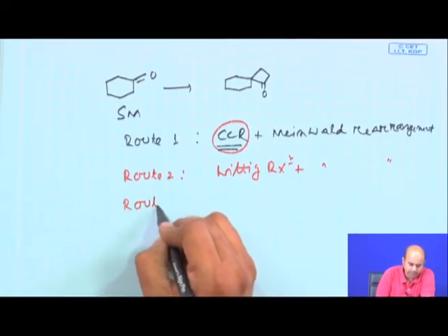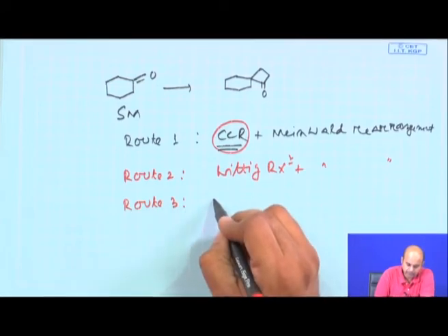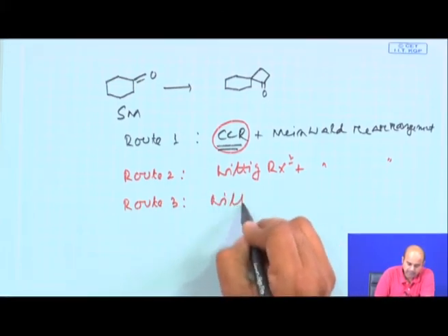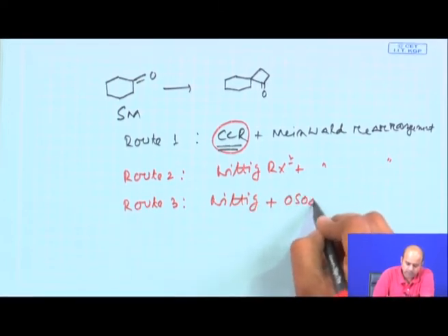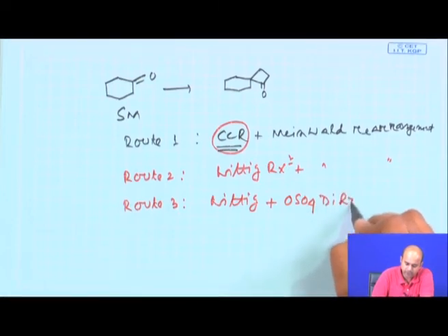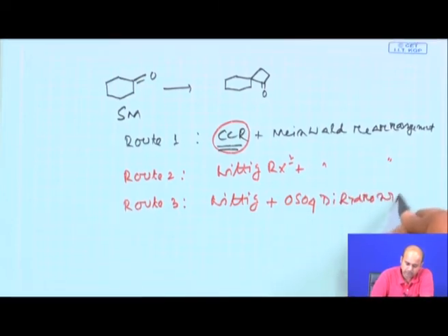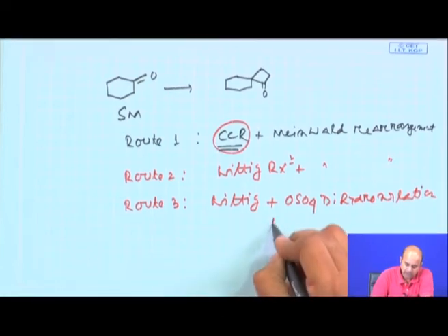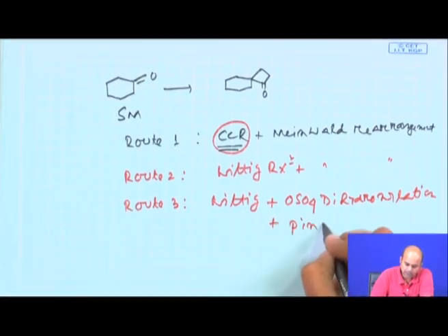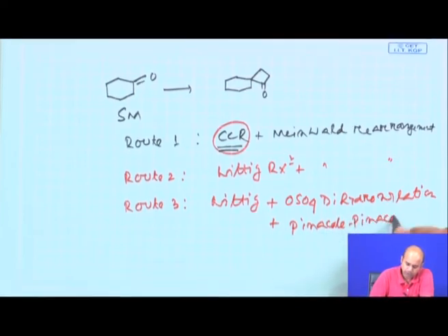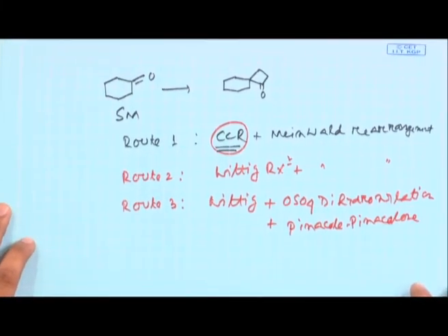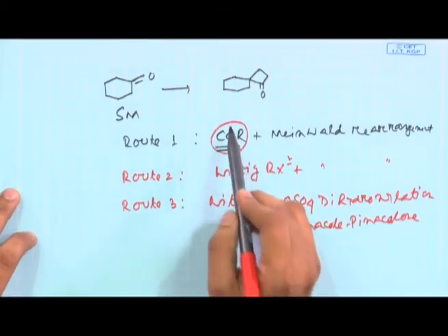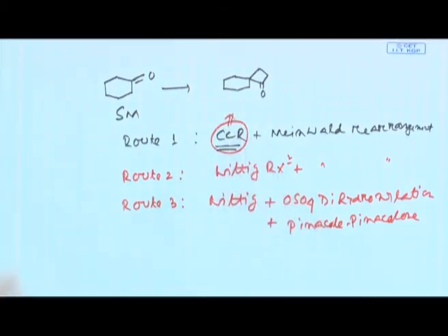Route 3, you do a Wittig, then an osmium tetroxide mediated dihydroxylation, and then a pinacol rearrangement. In principle you can try all these 3 pathways, but probably the Corey-Chaykovsky reaction was not known to you.